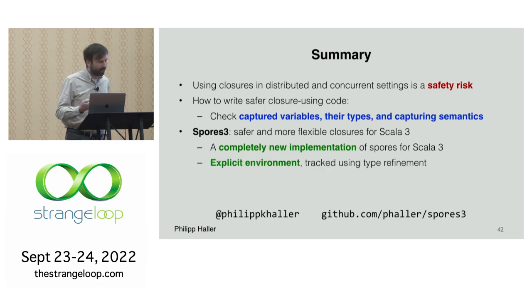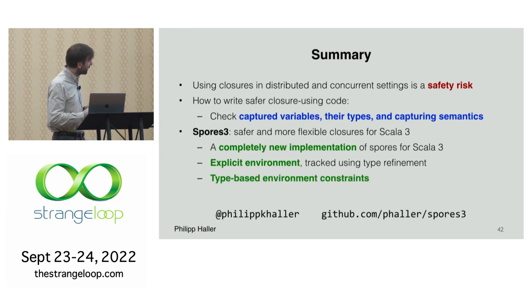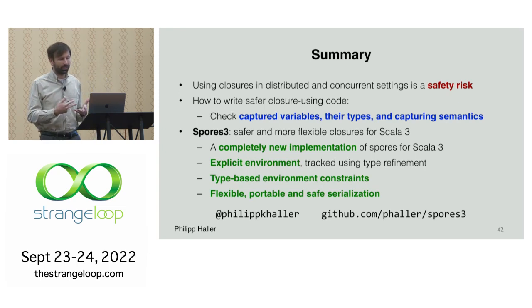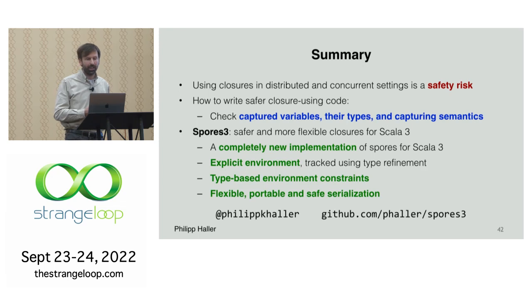Spores have an explicit environment that we track using type refinements. We can express type-based constraints to make things statically safe. And we have a way to serialize Spores that's quite flexible, portable, and also statically safe.